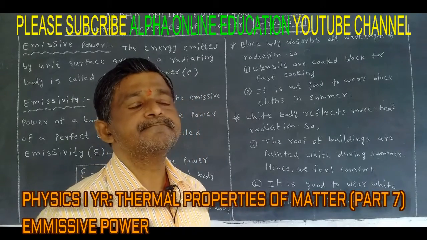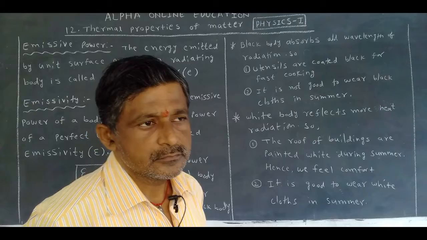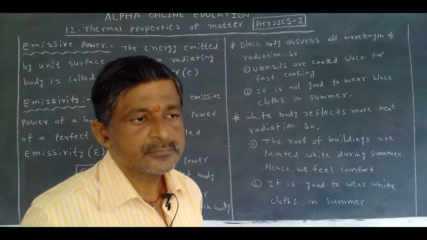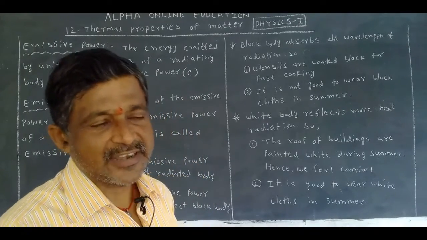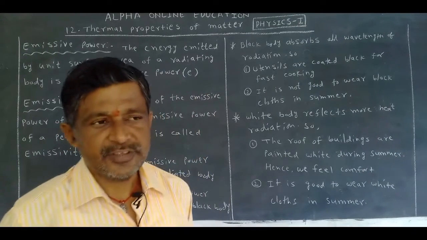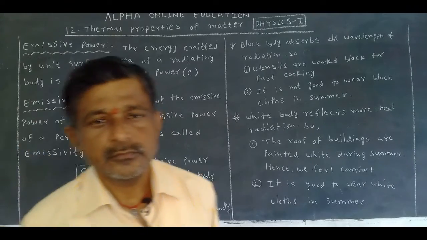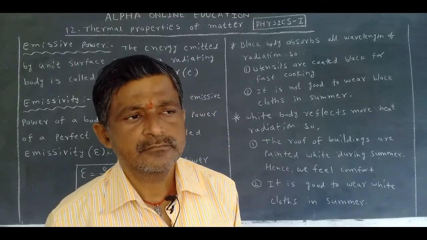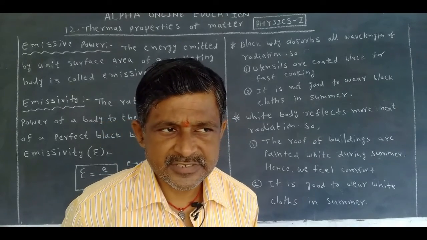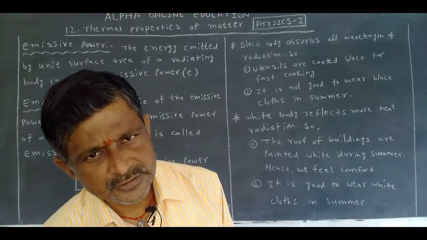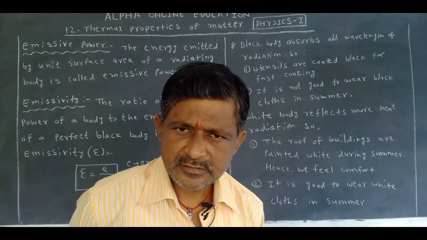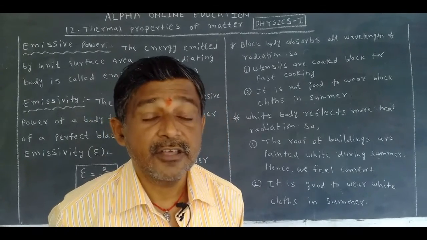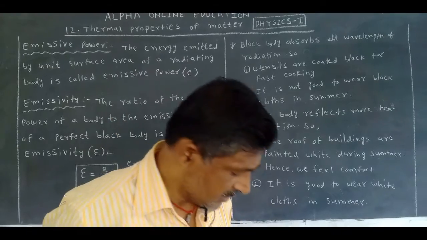Absorptive power. Now, all bodies emit radiation and also absorb radiation if the temperature is more than 0 Kelvin. Does a 0 Kelvin object emit radiation? Yes. At 0 degree centigrade? Yes. 0 degree centigrade is nothing but 273.15 Kelvin.